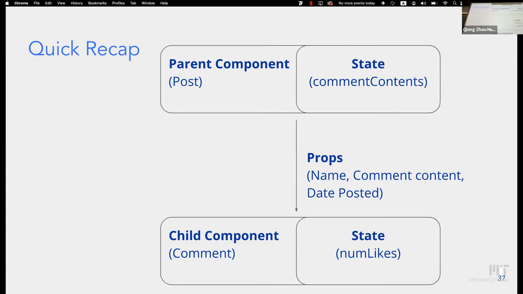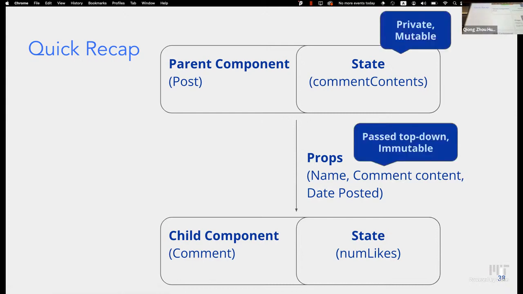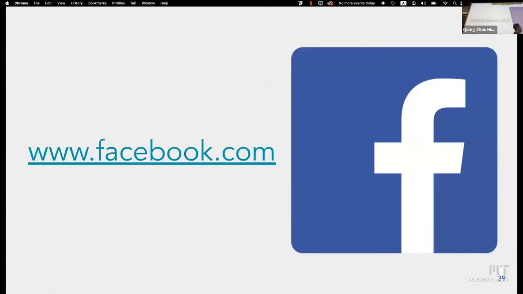And Kwong will show, this is kind of hinting at what Kwong will show in a few seconds. Oh yeah, and just some properties to remember are that states should be private and mutable, and props are passed down, parent to child, and they're immutable.